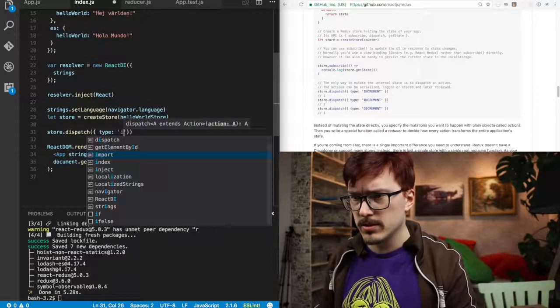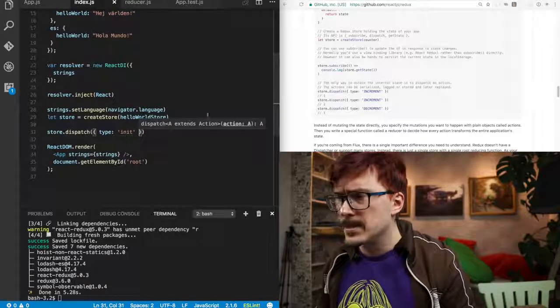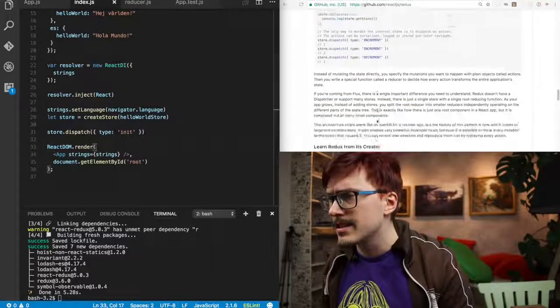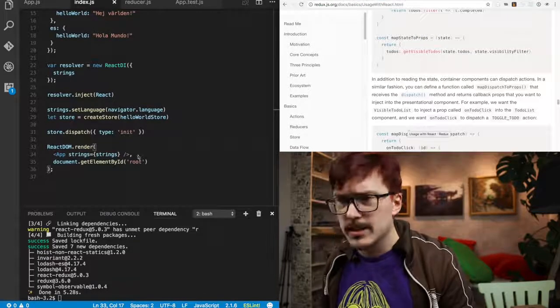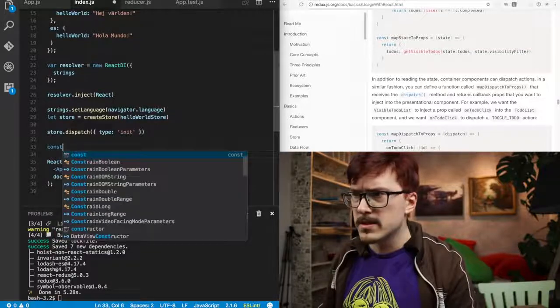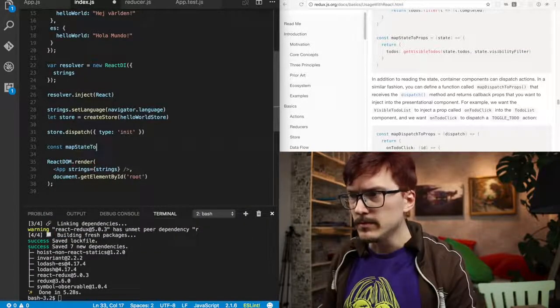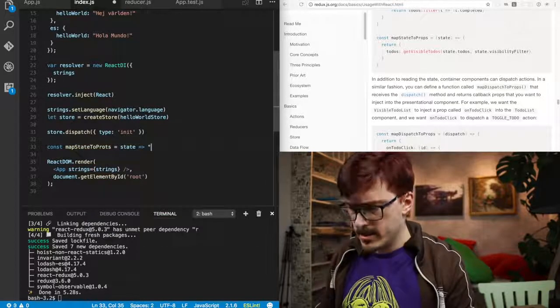Dispatch type.init. And let's see, now we need to tie these things up, and then we need React Redux, and then we need to create a map state to props.